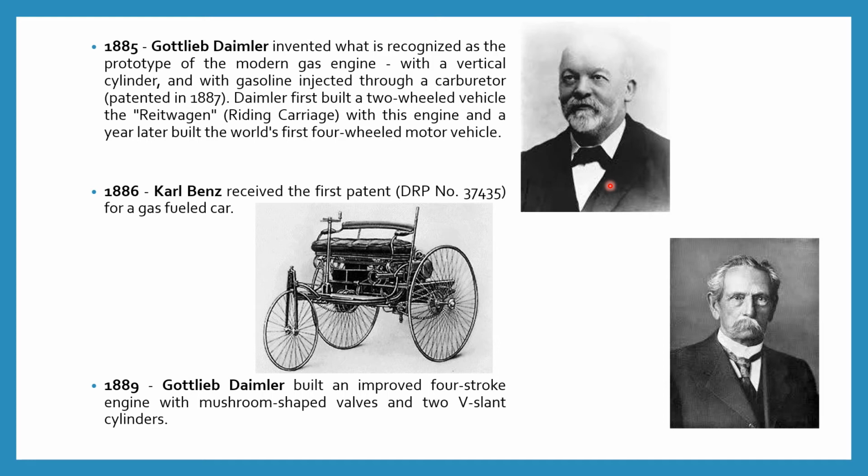Daimler first built a two-wheel vehicle, the Reitwagen, a riding carriage, with this engine, and a year later built the world's first four-wheel motor vehicle.